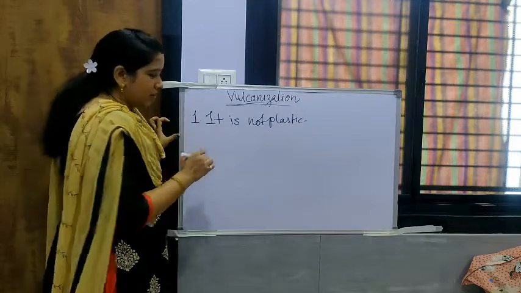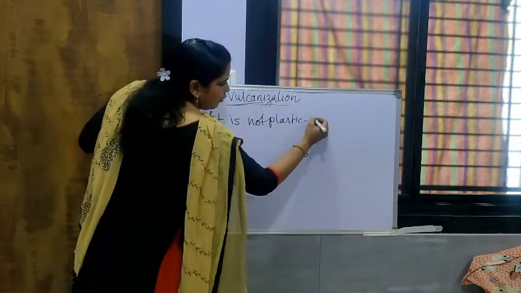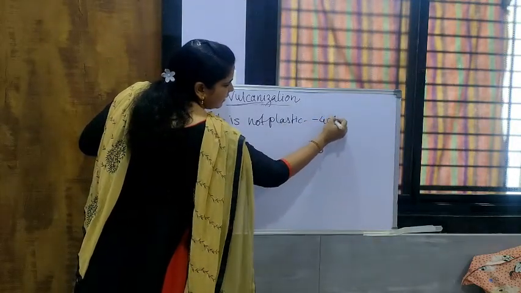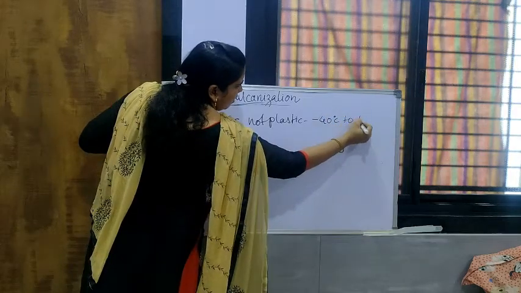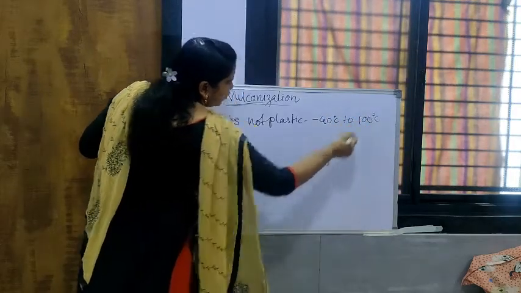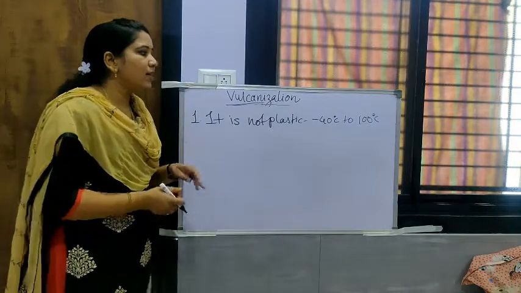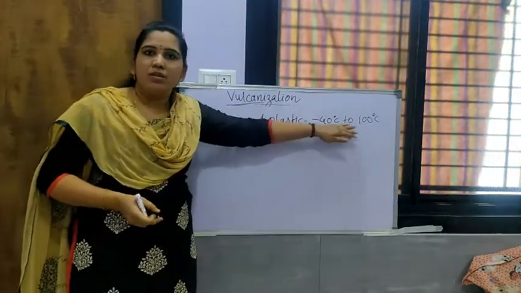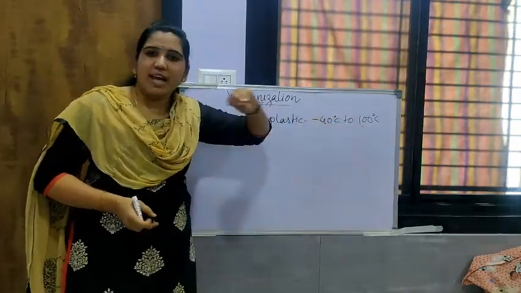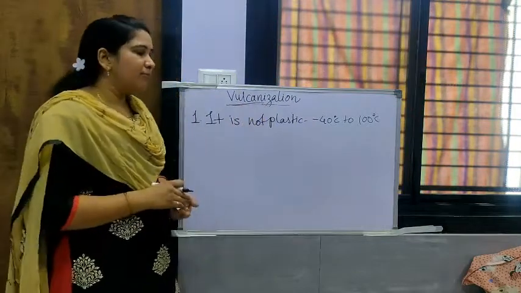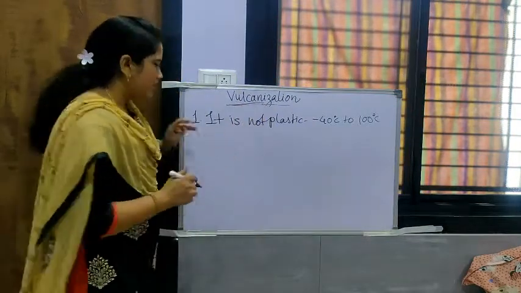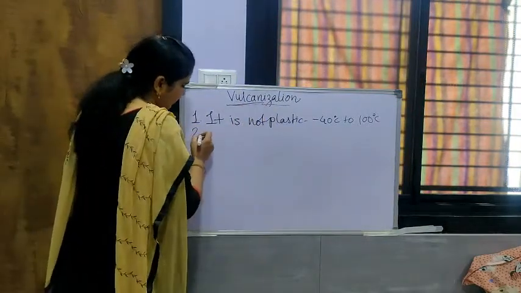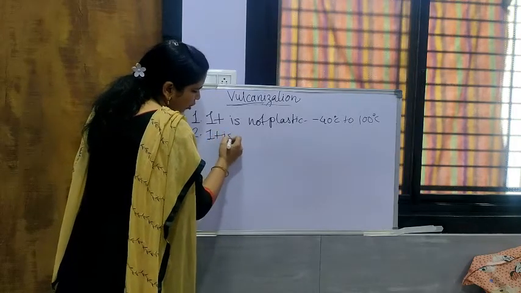It means that it can bear a temperature range of -40 degrees Celsius to 100 degrees Celsius. So up to 100 degrees Celsius, this rubber can exist.